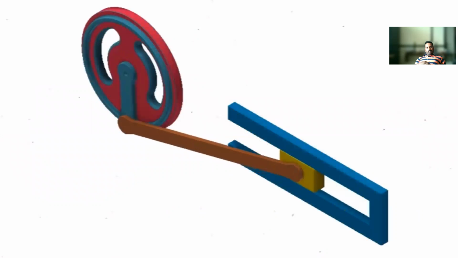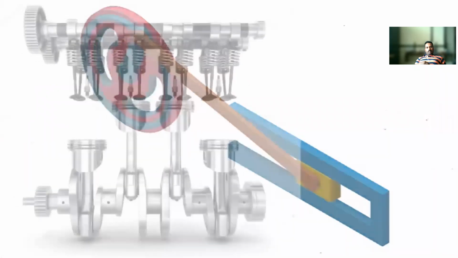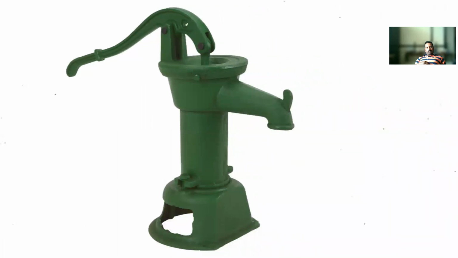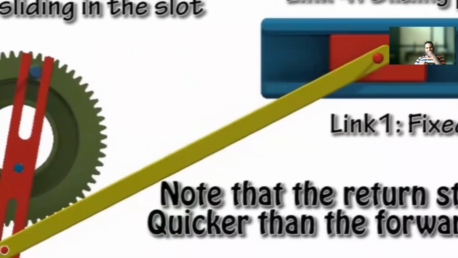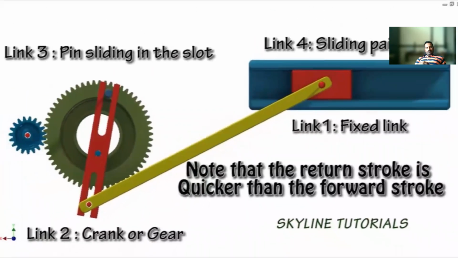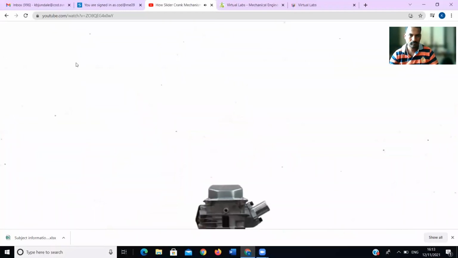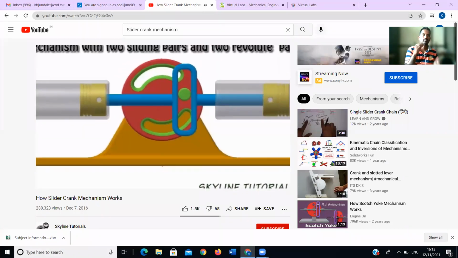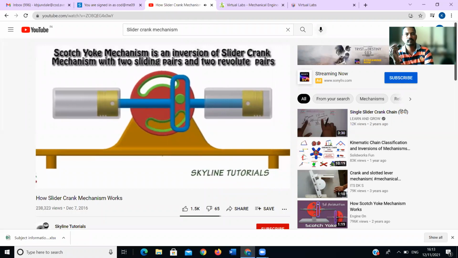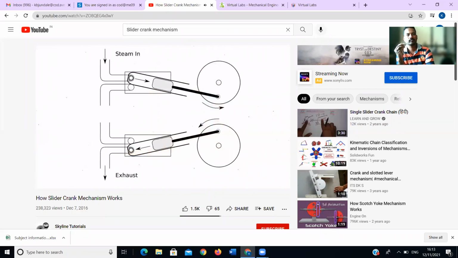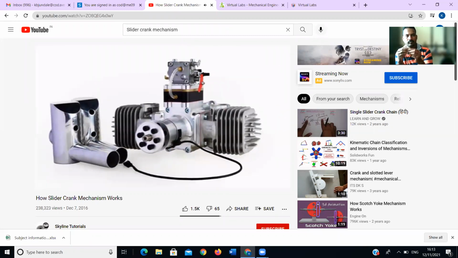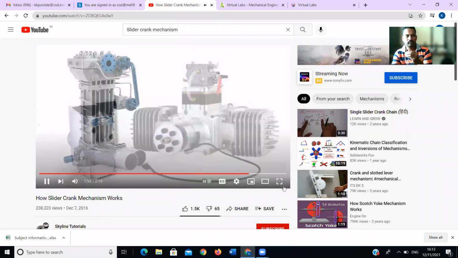Some common applications of slider crank mechanism are reciprocating engines, hand pump, Whitworth quick return mechanism, rotary engine, slotted crank mechanism, oscillatory engine, bull engine, reciprocating compressor.